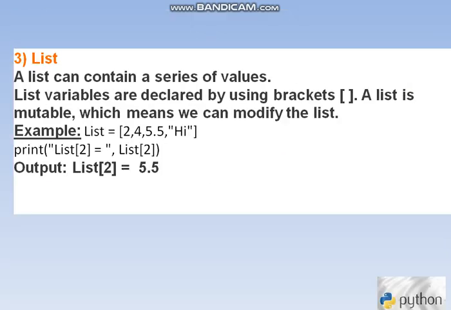List. A list can contain a series of values. List variables are declared by using brackets. A list is mutable, which means we can modify the list. It is a compound data type in which the items present in the list are separated by commas and enclosed within a square bracket.